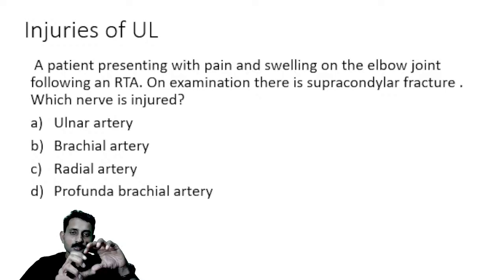Why surgical neck? Because it is the commonest site for fracture between the upper end of humerus and the middle of the humerus. This is called the shaft of humerus. Okay. Now this is called the surgical neck of humerus.